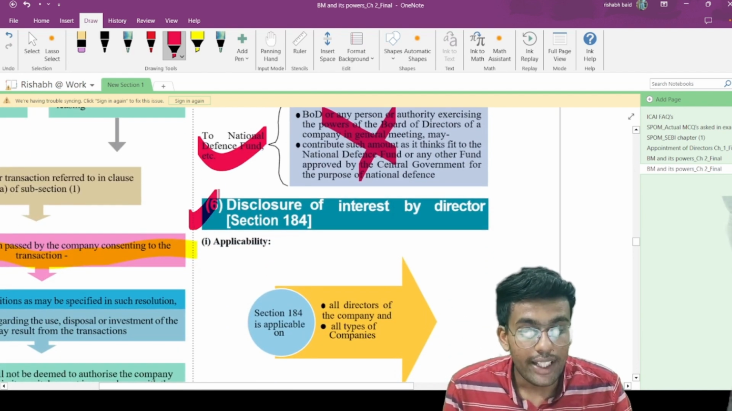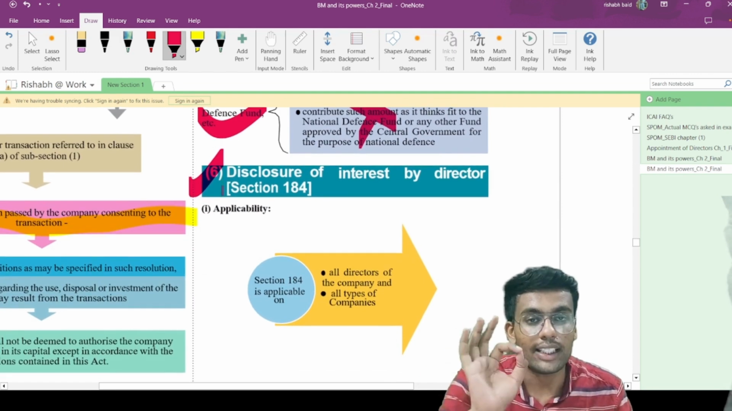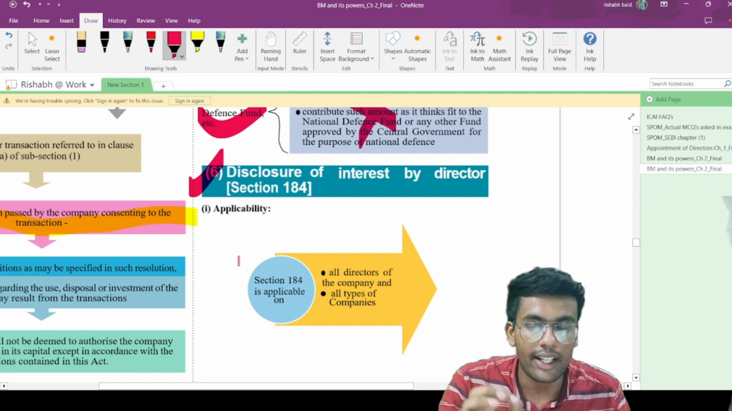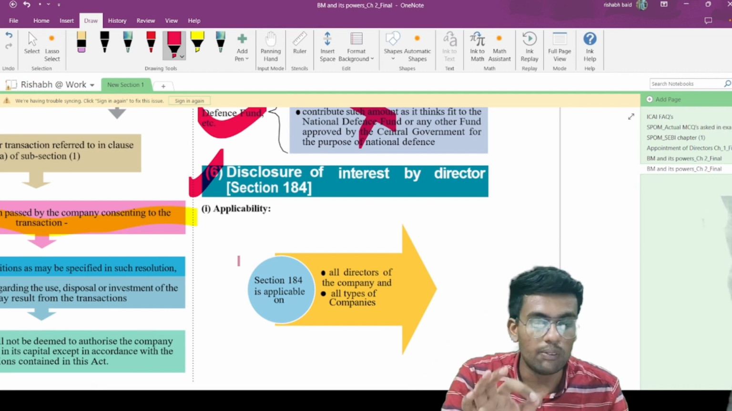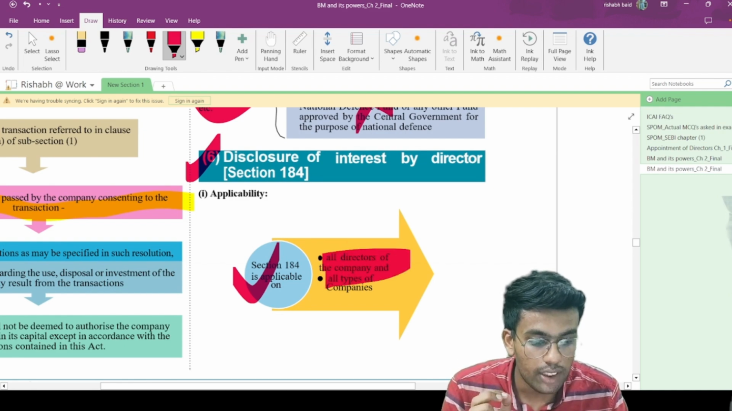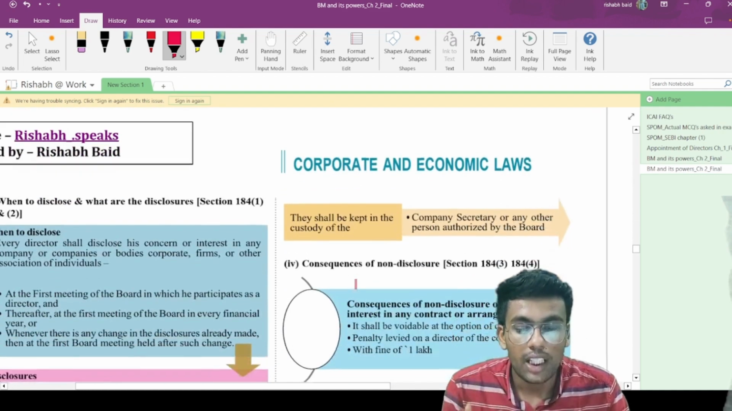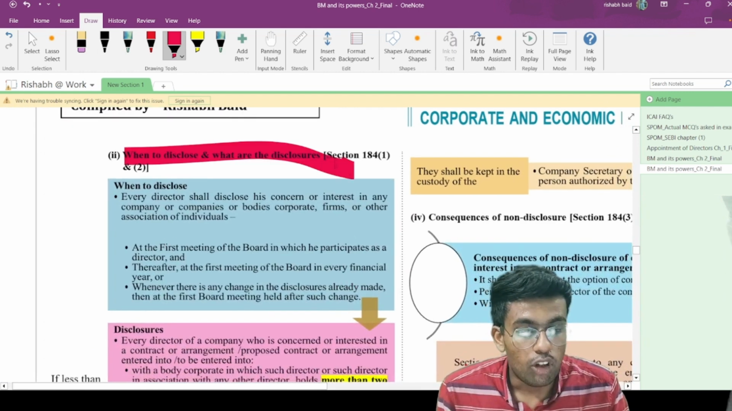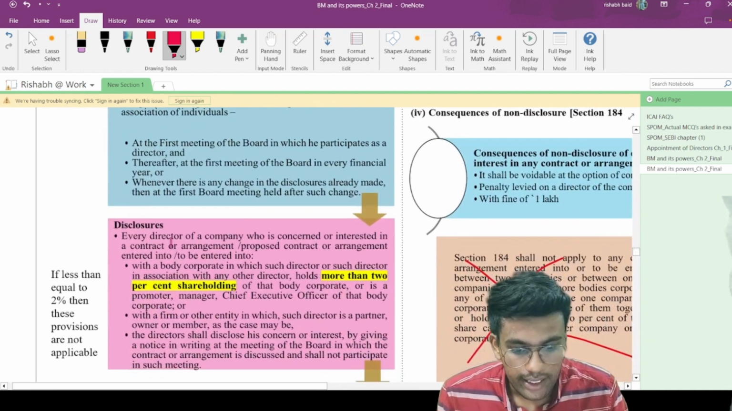Now, disclosure of interest by the directors. We have studied about interested directors and disinterested directors. So this provision talks about who are interested directors, or on whom these provisions are applicable. Section 184 is applicable to all the directors of the company, of all kinds. Now, what does it talk about? Let us understand this.